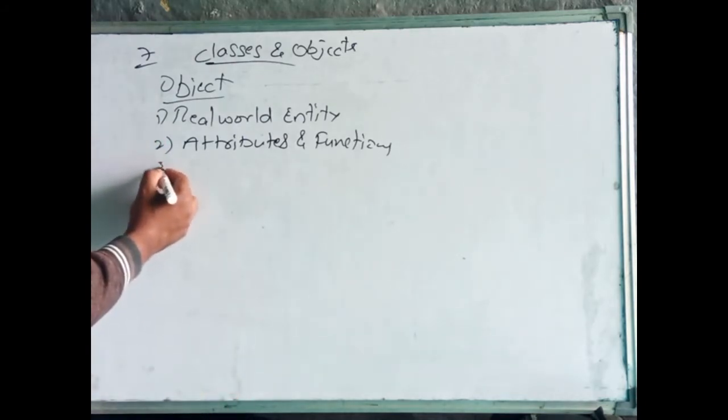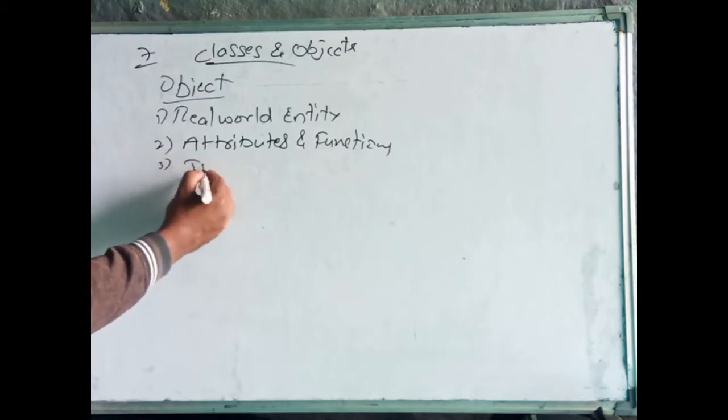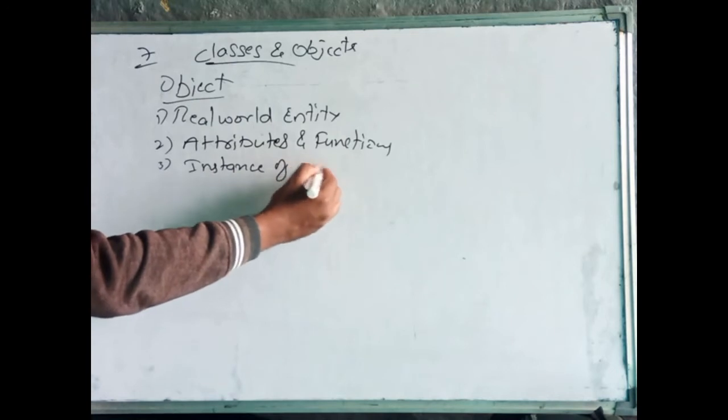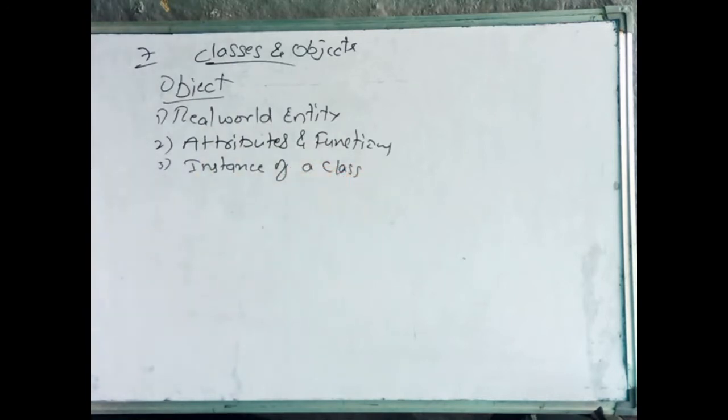Next, an object is an instance of a class. We create the object using the class only. If we do not define the class, we cannot create the object. After defining the class only, we create the object.